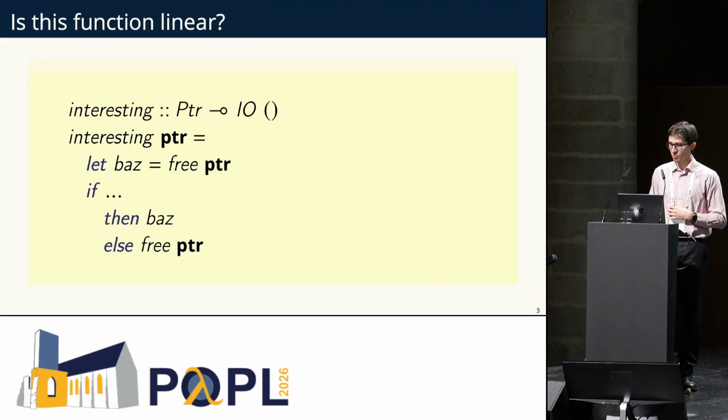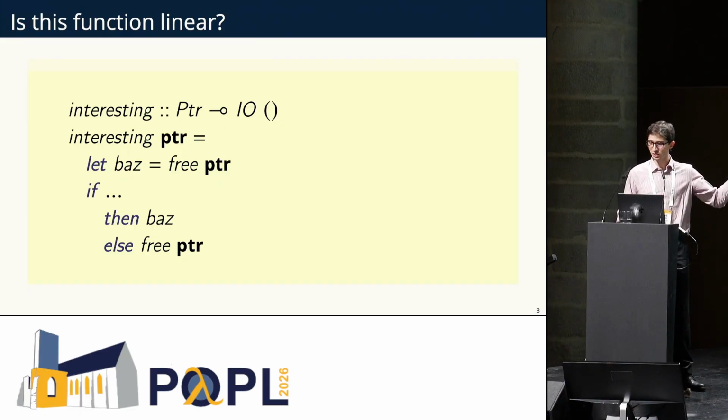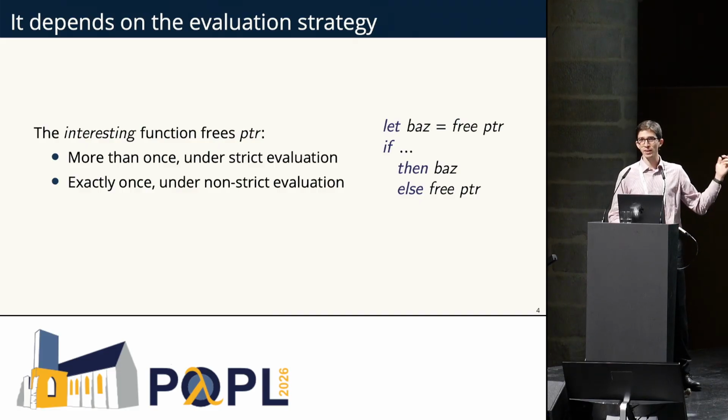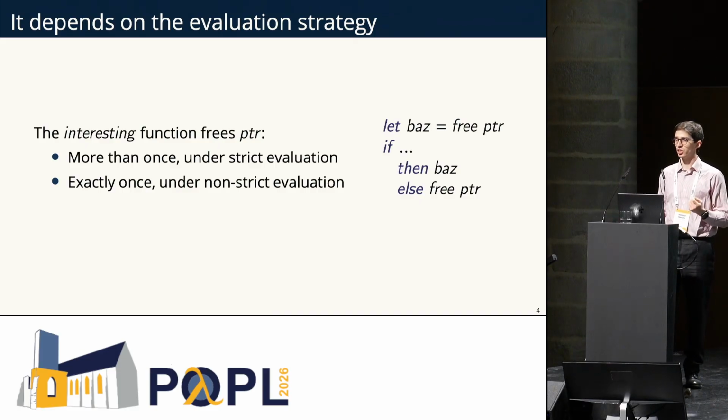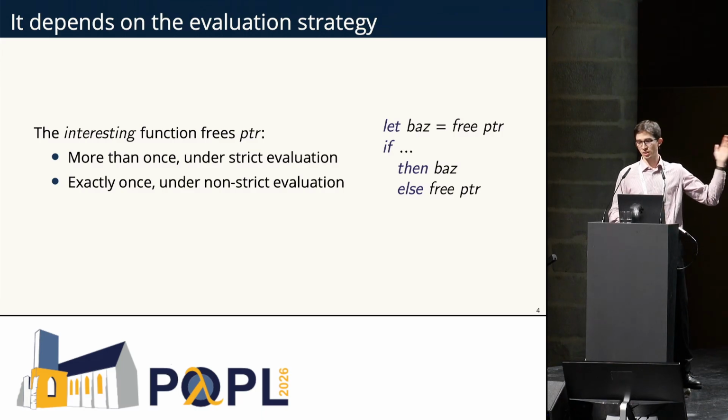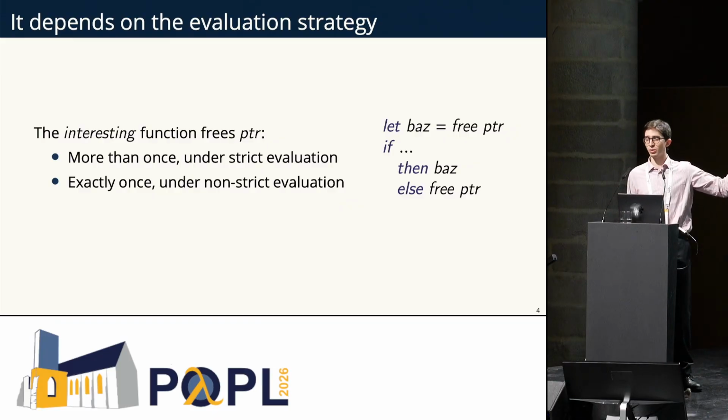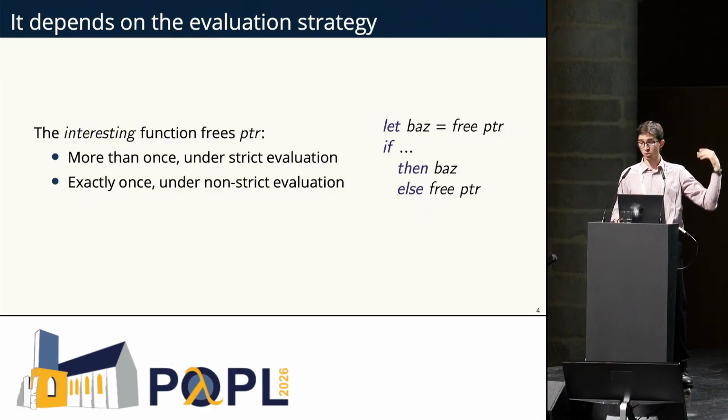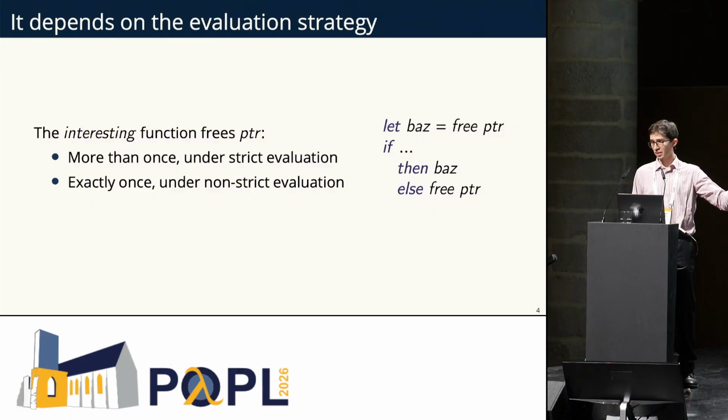Right. So perhaps not many people are convinced, and I want to answer with: it depends on the evaluation strategy. If the function is being evaluated strictly, then baz is evaluated right away. We evaluate free pointer right away, bind the result to baz, and then in the event where we get into the else case, we'll be freeing the pointer again. And in that case, it just surely isn't linear, because at runtime, the pointer is being used twice.